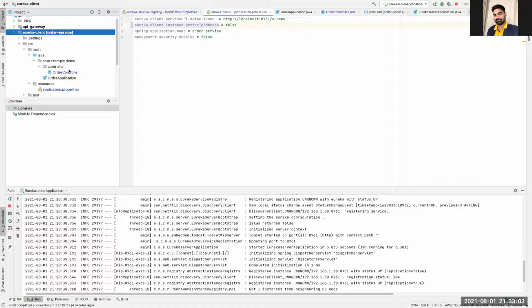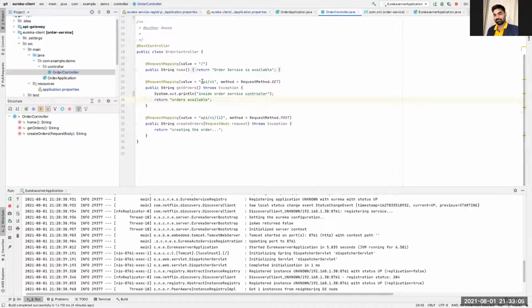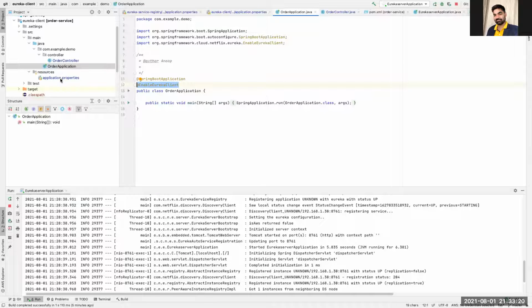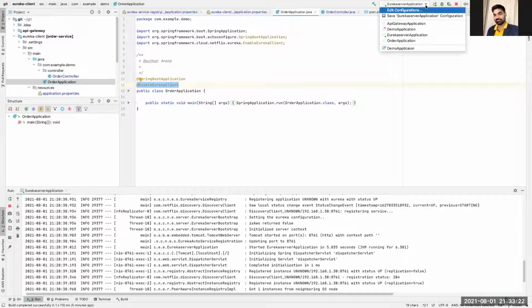Also, I created one controller. This is not in fact anything, but I am giving you this in the assignment: you will create one controller where you will say get order or create order or something like that, so that I can access those endpoints whether my application is running or not. Just to test that. Now I will run this Eureka order service. So I started the order application now.